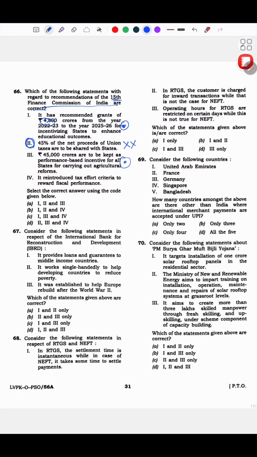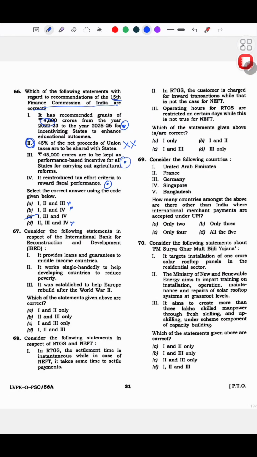So okay. It reintroduced tax effort criteria to reward fiscal performance. Okay. मुझे पता था ये गलत है. I went to the options. ये नहीं है, ये नहीं है, ये नहीं है. I just chose this. Okay, like I just went with what I know, and yeah, turns out this is correct.